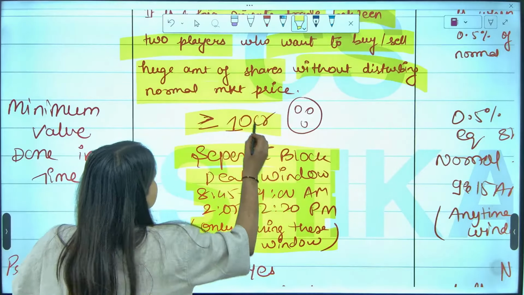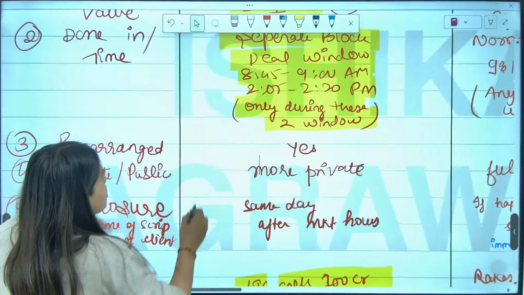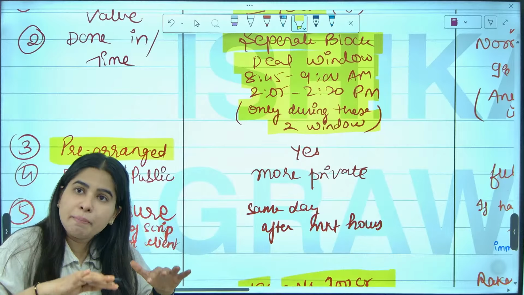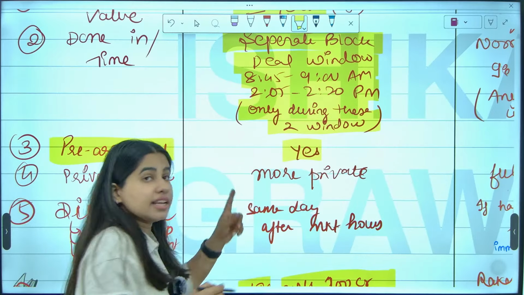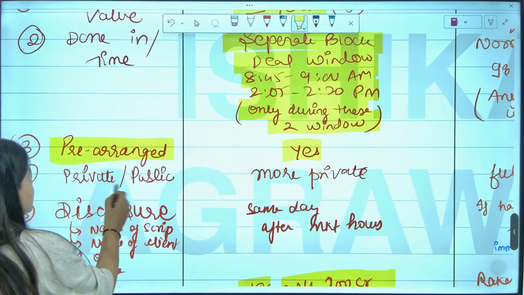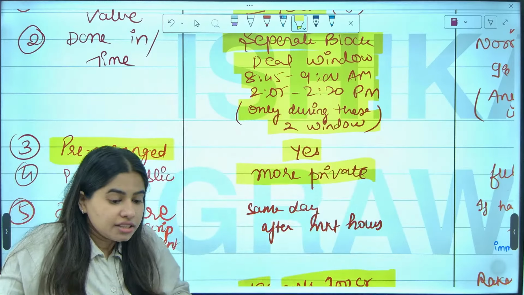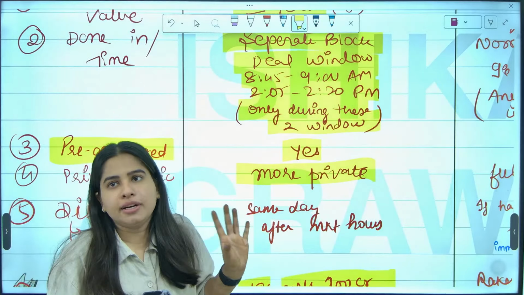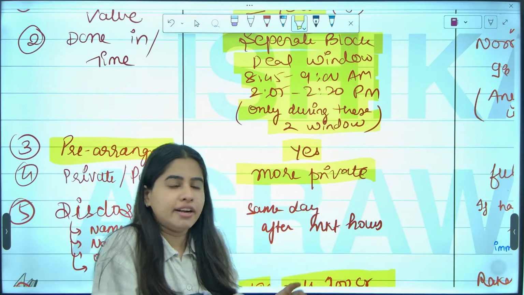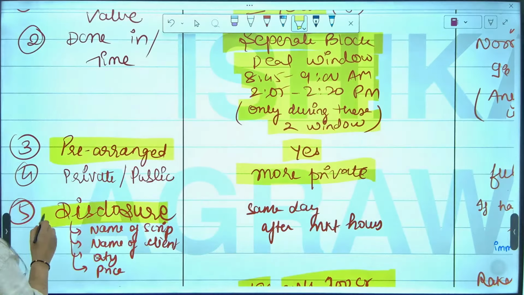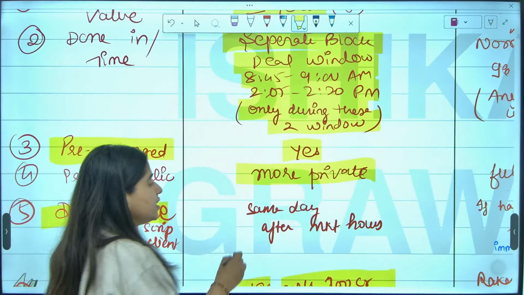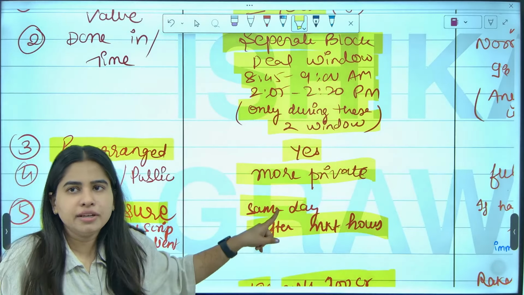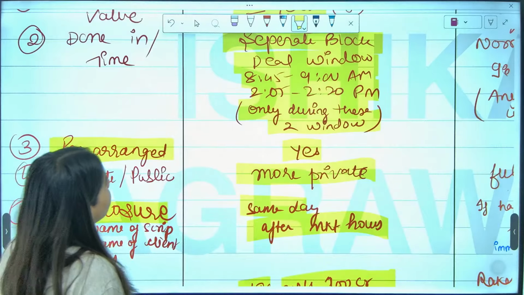Now guys, they decide it in advance. Is it pre-arranged? Yes, it is pre-arranged, meaning they prepare and decide beforehand and then they do this. It is more of a private transaction because they don't do it publicly in the normal trading hours. They do it separately in that 15 minute trading window, so it's more private. And when they have to disclose it, they disclose it the same day, but after market hours. After the market closes, whatever transaction happened, the same day we will disclose on the website. Are we clear with this?